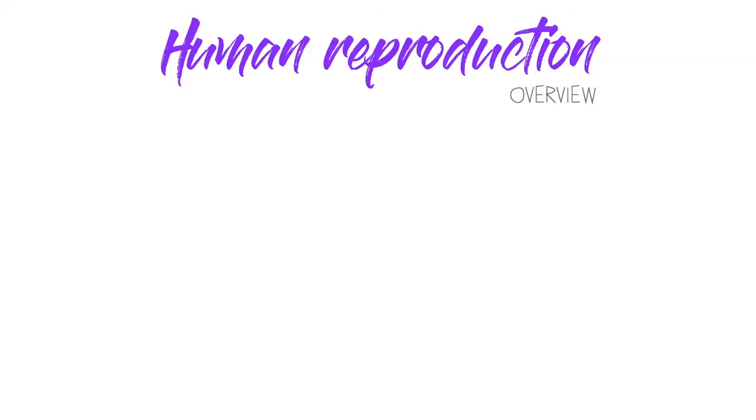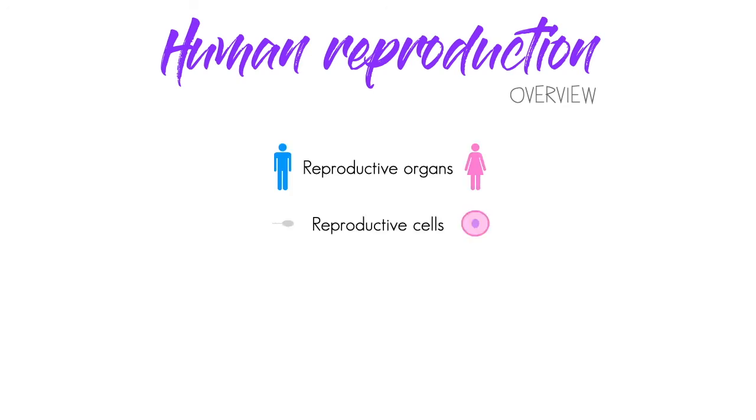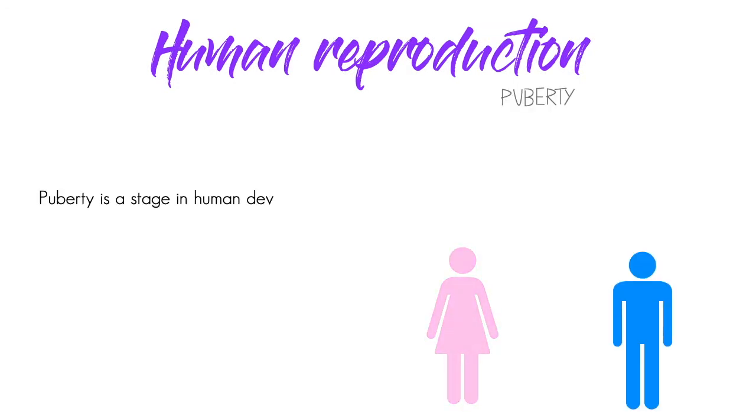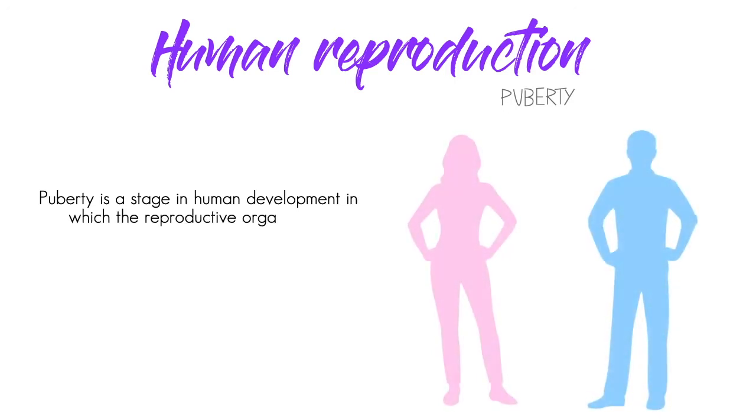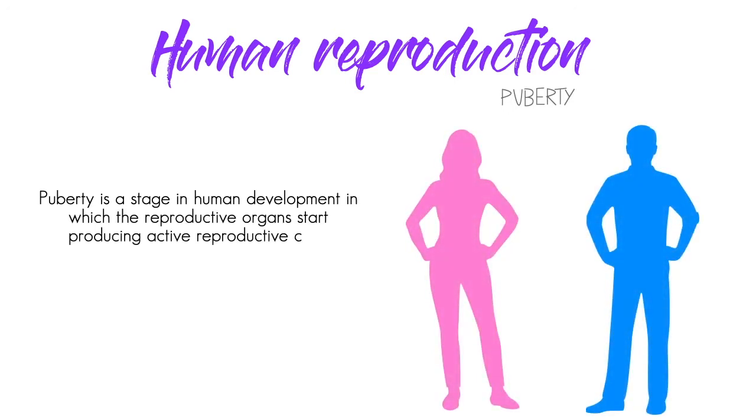We've been talking about human reproduction and how we have specialized reproductive organs that produce reproductive cells. When they meet, fertilization can occur, and so females become pregnant and deliver a full-term baby. Human reproduction is possible since puberty. Puberty is the stage in human development in which the reproductive organs start producing active reproductive cells. This usually happens around ages 9 to 15.